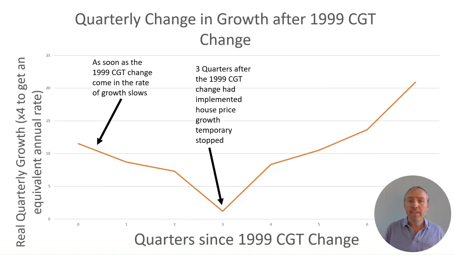The most dramatic way to show this is quarter by quarter. So what I've done is I've taken the quarterly change multiplied by 4 so we can get an annual rate. After the capital gains tax was brought in in 1999, that's the 50% discount, it was above 10%, but within 3 quarters, the growth rate had dropped to 0 before taking off again.